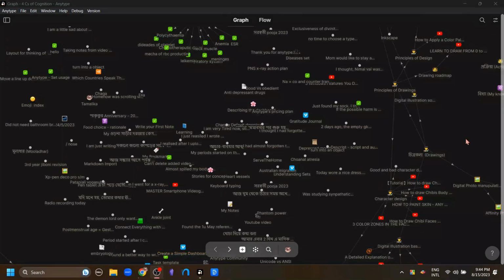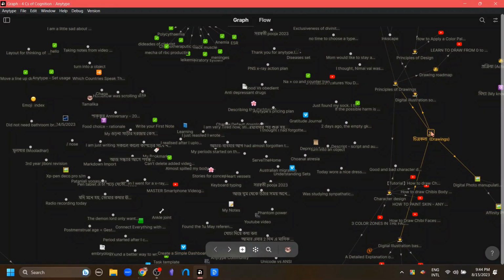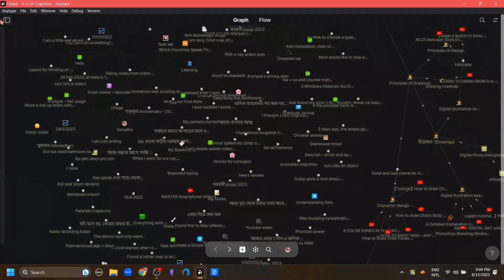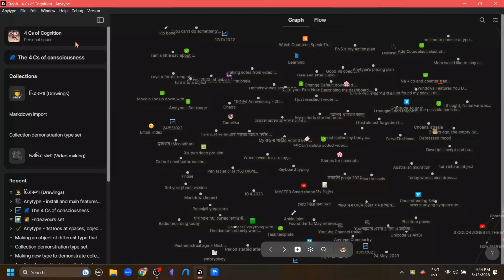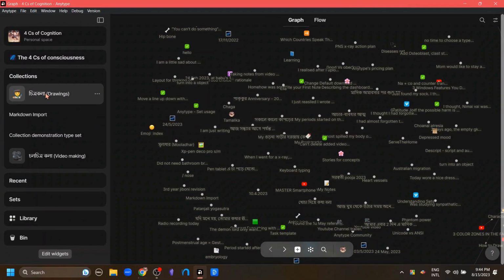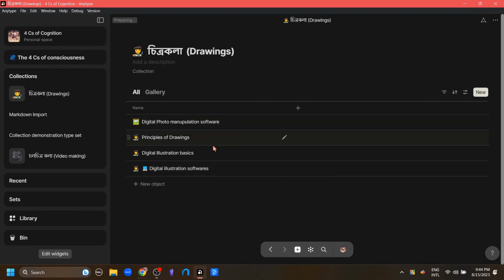A use case of collection for me is this. When I was learning how to draw, about color theory and blend modes in digital illustrations, although they were all related to drawing somehow, learning an illustration software and learning about color theory did not seem like the same thing. So I made a collection called Drawing and added those similar but different things to that collection.